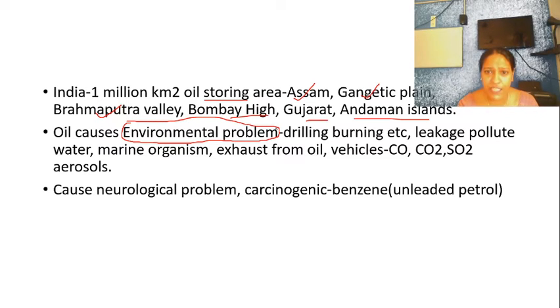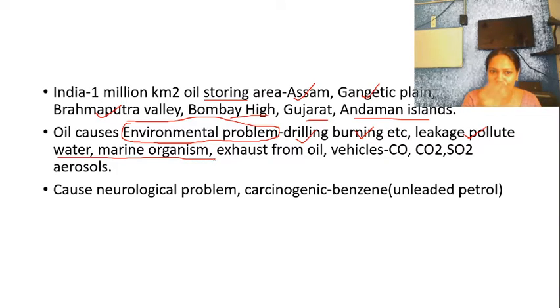Again there will be drilling and burning, and leakage of this oil can cause a lot of pollution, to water and marine organisms. From this we are using petrol and diesel. Recently you can see an increase in the price of our petroleum products.